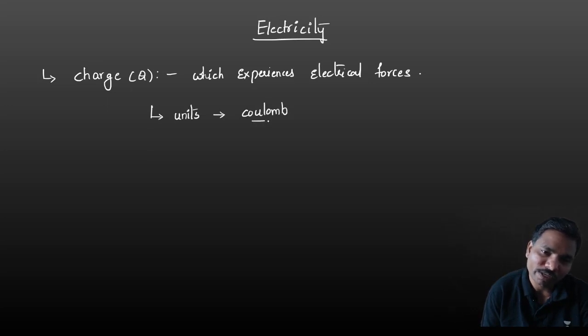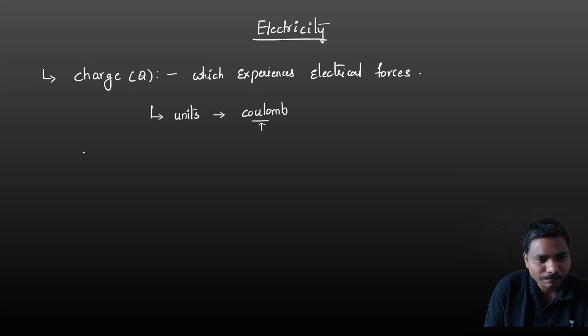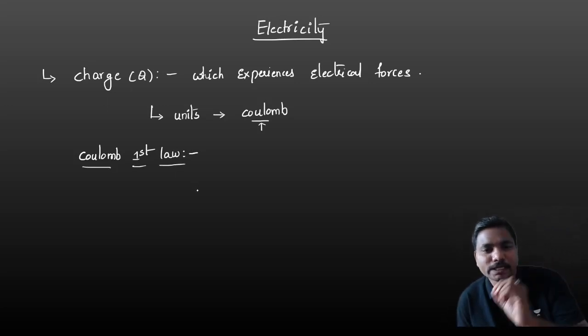Okay, why we have given the units as coulomb? Because Coulomb is a scientist who gave two important laws on these static charges. Okay, so those are also very important. Coulomb's first law, Coulomb's second law. Now we are going to discuss those. What is the Coulomb's first law? Coulomb's laws. Coulomb first law. This Coulomb first law will give the idea, that is the nature of force exists.